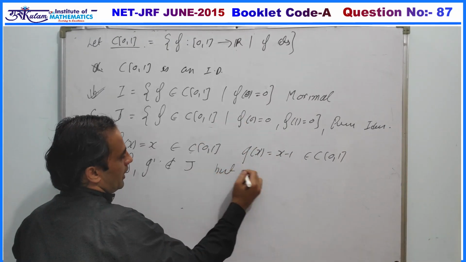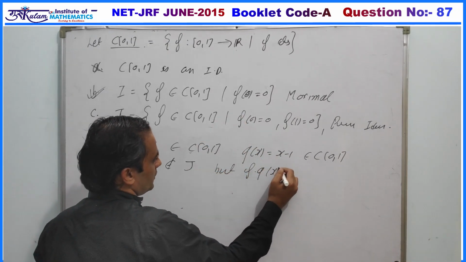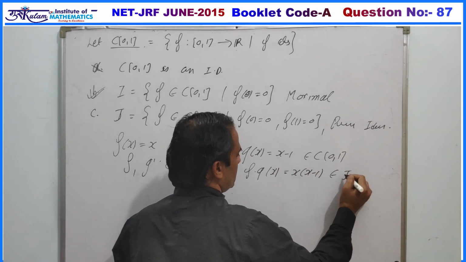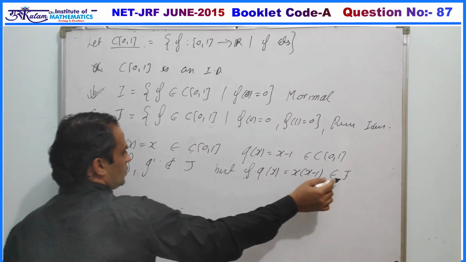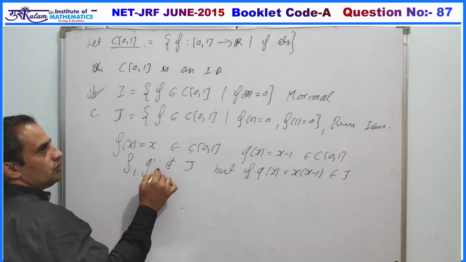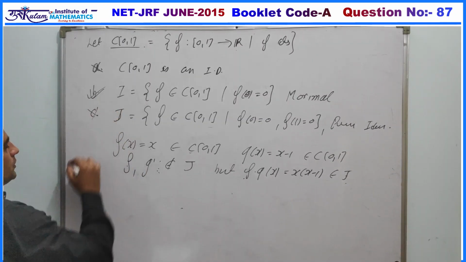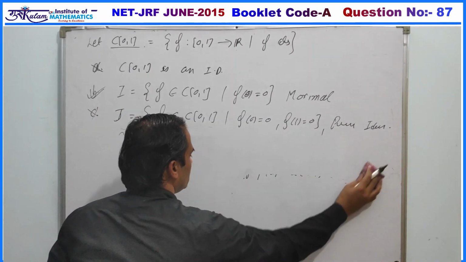But f·g(x), which is x times (x minus 1), is already a member of J. So f·g belongs to J, but neither f nor g belongs to J, hence J is not a prime ideal. So the C option is also a false option.